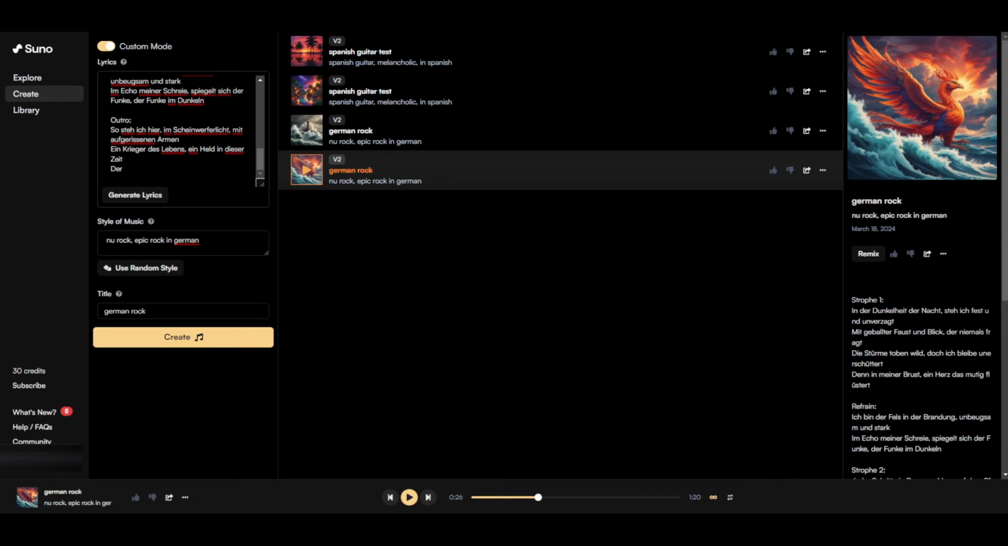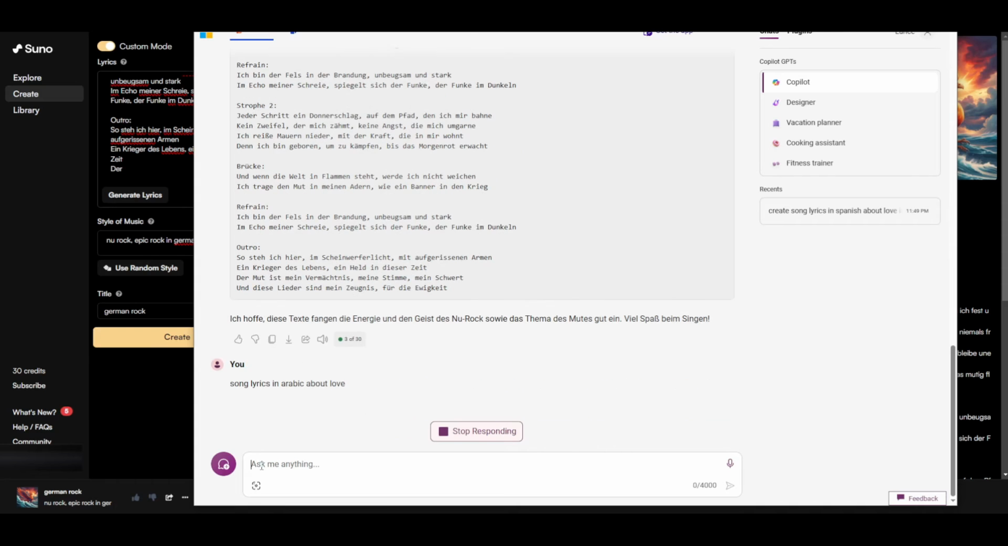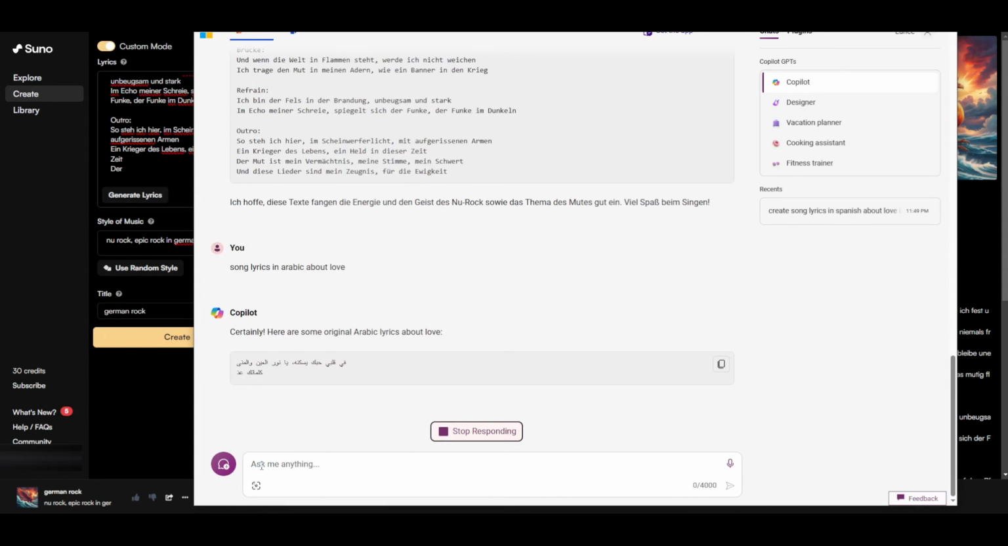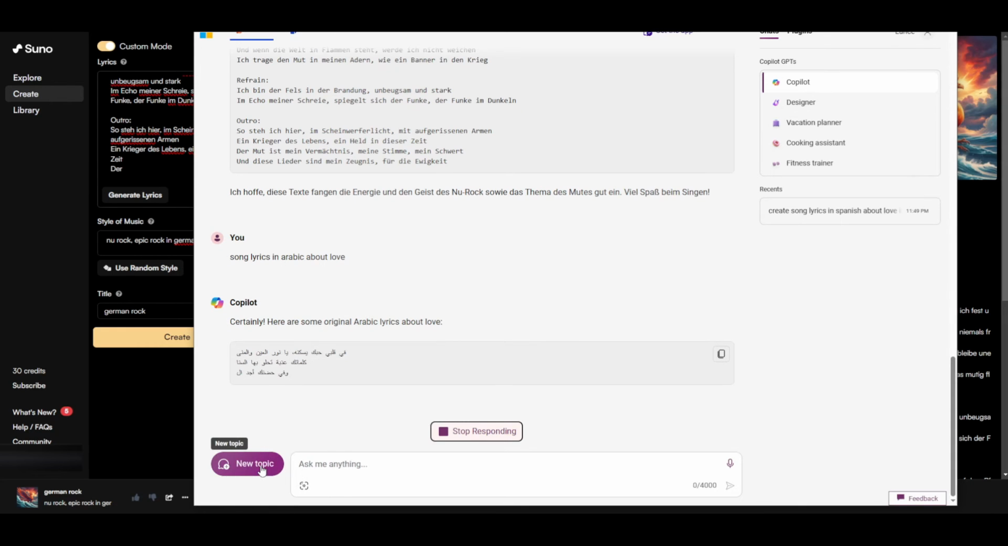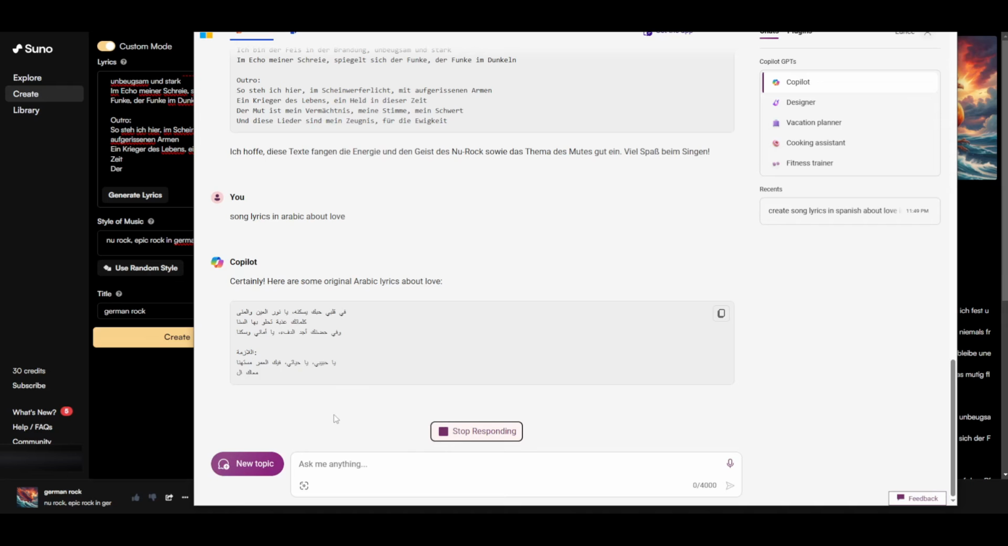Since we're here, we're gonna try a few languages. Why not, right? We're gonna do song lyrics about love in Arabic. I don't speak Arabic, so you guys out there, please tell me that the AI is not gonna mess with me here. I'm just gonna put song lyrics in Arabic about love, just to show you that it actually is capable to understand even how the tone should be in that specific language and from that specific region. This is mind-blowing to me from an AI.